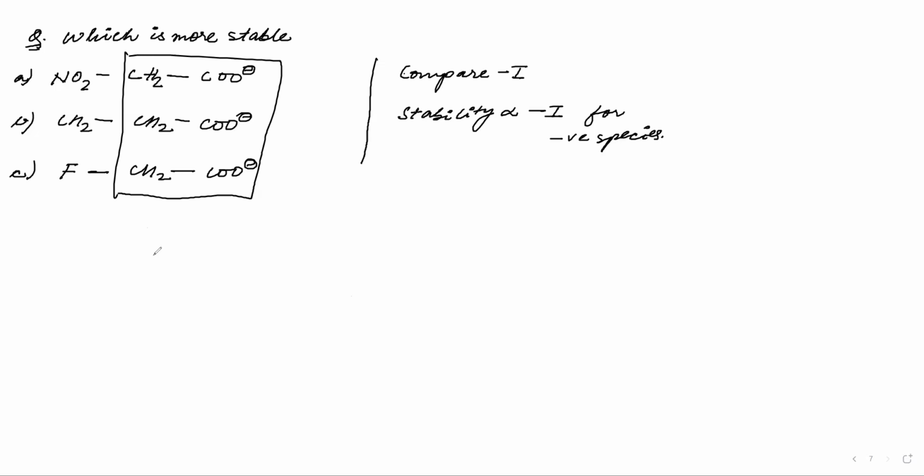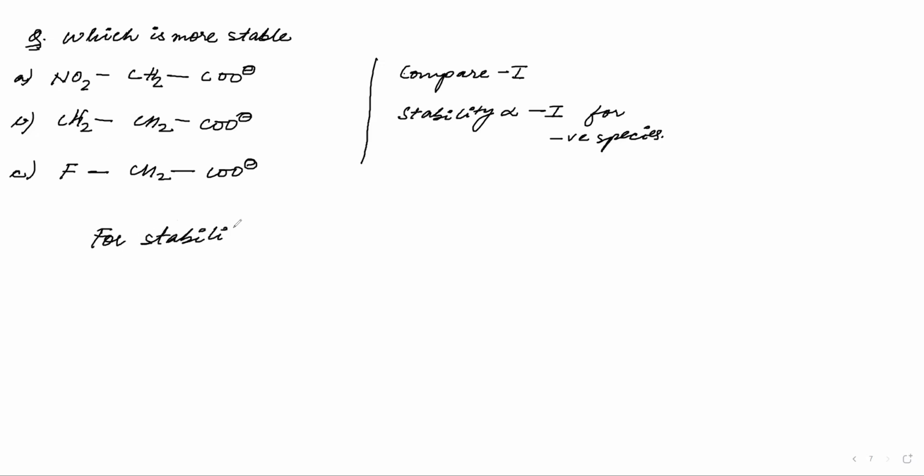CH2 is more stable than fluorine? No, CH2 is not more stable than fluorine. You have to compare the minus I of all these groups. Now, tell me, for stability, what you have to do? For stability, go for the minus I group, like charge density. Yes, for stability, minimize charge. Okay.